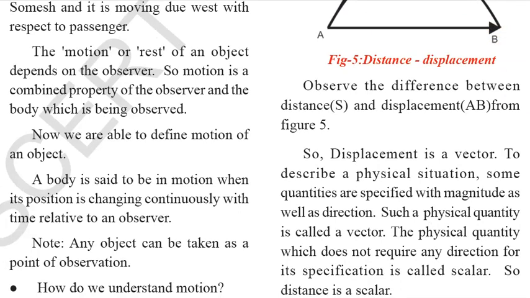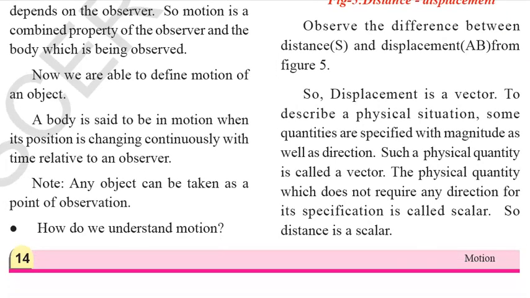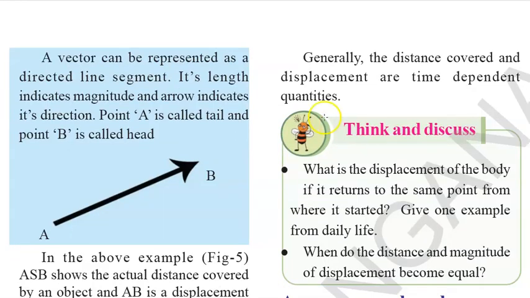So displacement is a vector. To describe a physical situation, some quantities are specified with magnitude as well as direction. Such a physical quantity is called a vector. The physical quantity which does not require any direction for its specification is called a scalar. So distance is a scalar, and displacement is a vector. A vector can be represented as a directed line segment. Its length indicates magnitude and the arrow indicates its direction. Point A is called the tail and point B is called the head.